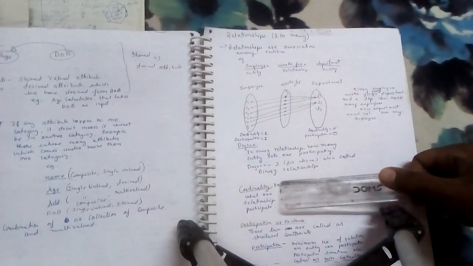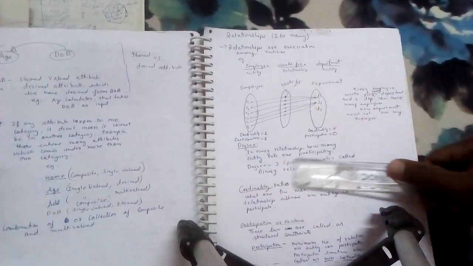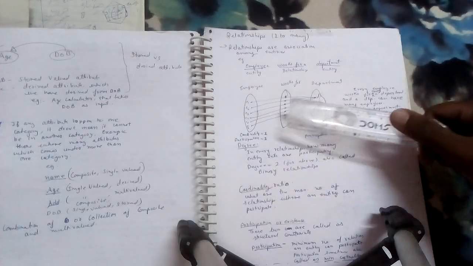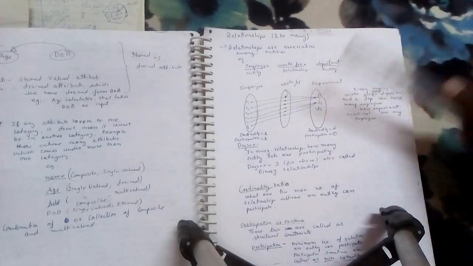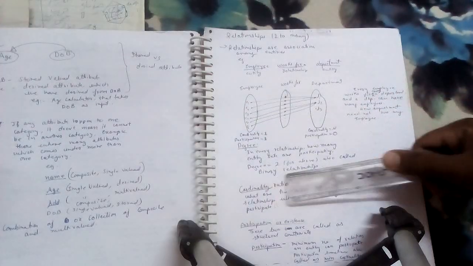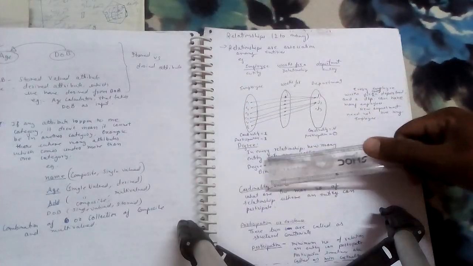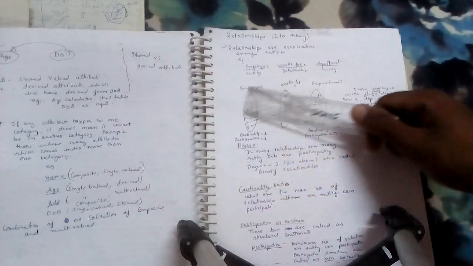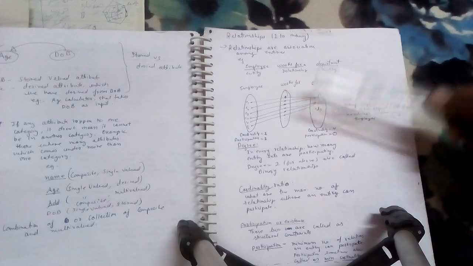Now we discuss the degree. So what is the degree? In every relationship, the degree is how many entity sets are participating. For example, the degree of the above example is 2. Why? Because two entity sets are participating: one is the employee and the other one is the department.